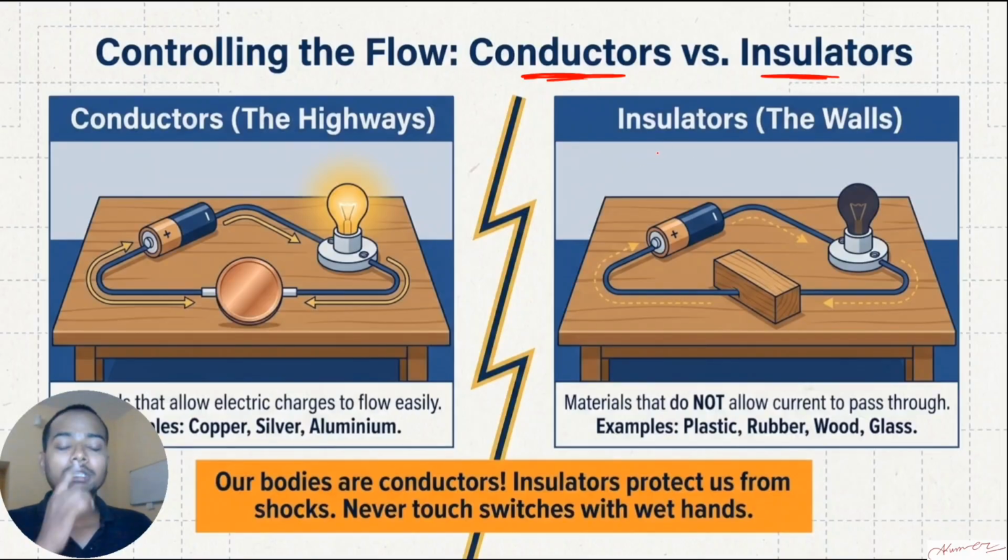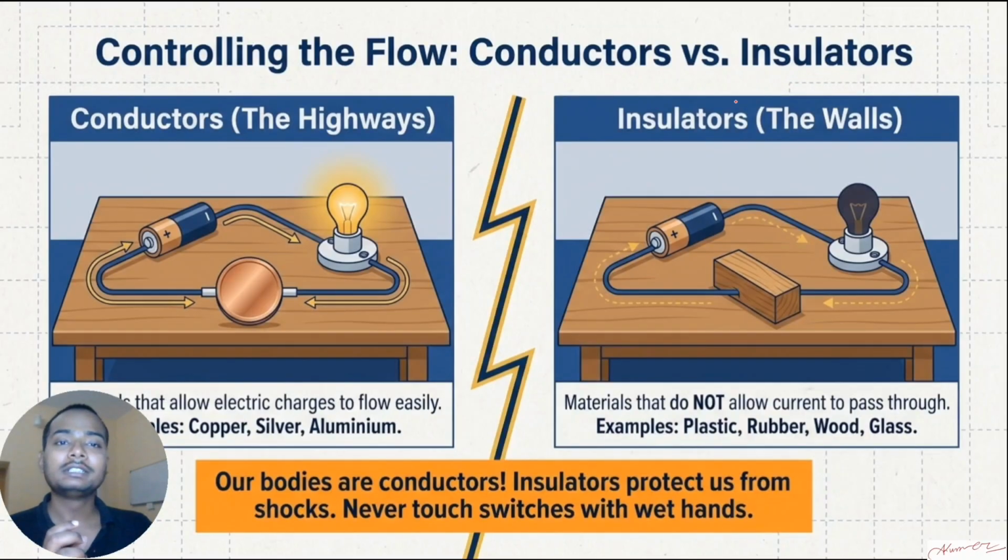Okay, so you see all the objects around yourself, and try to categorize them such that which one will allow the electric current to pass through it, which one will not allow the current to pass through it. So based on that, I categorize all the materials around us in two categories, which are the conductors and insulators. When you go in the higher classes, there are some more categories. We are not going into detail of that one. So that is a conductor and insulator.